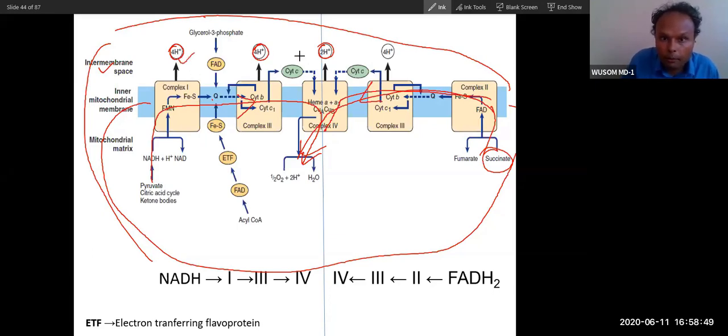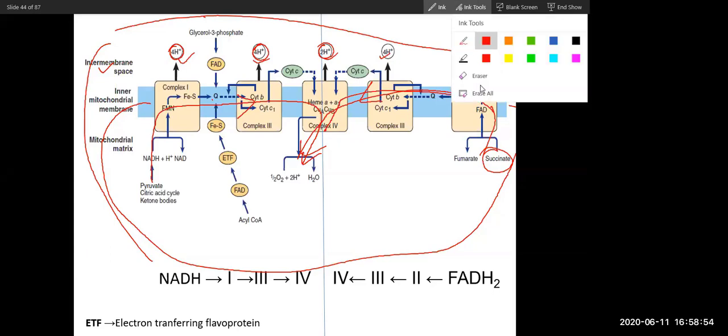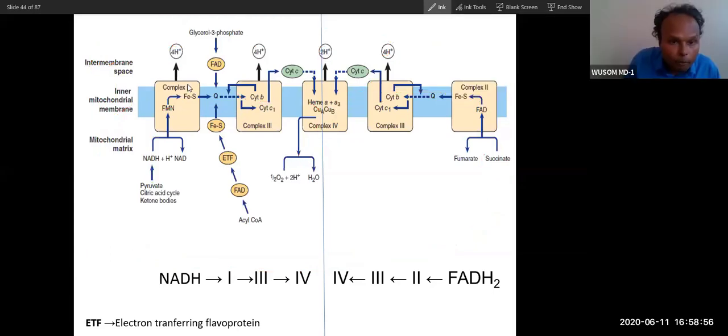Can you see protons being pumped here? Yes, sir. So you can see there is a fixed number of protons that complex 1 will pump, complex 2 will pump, and complex 3 and complex 4 will pump. See, the number of protons per 2 electrons, that means per NADH, pumped by complex 1 is how much? 4.